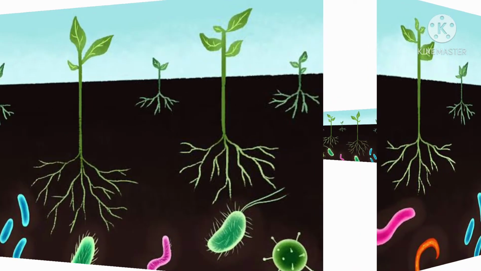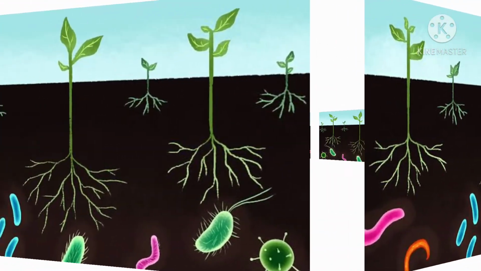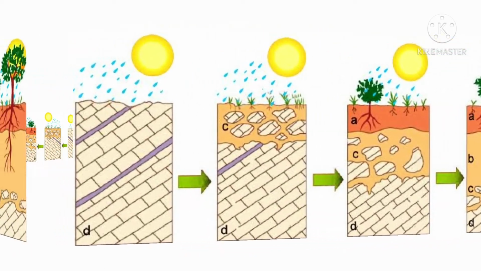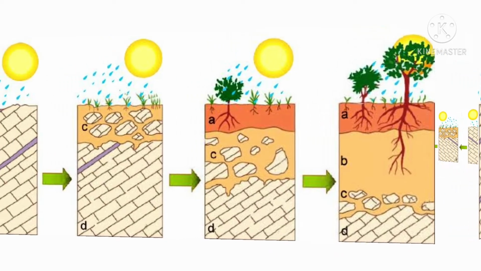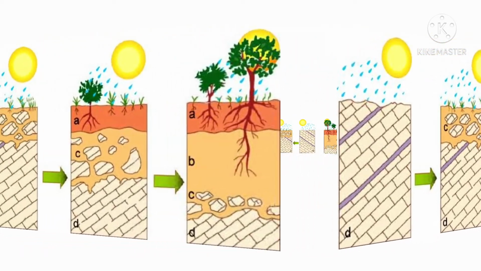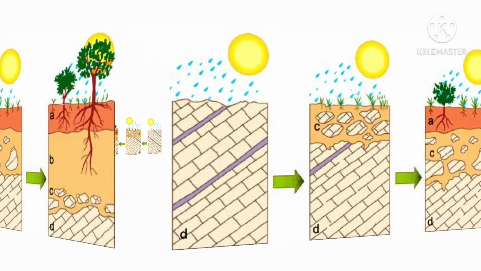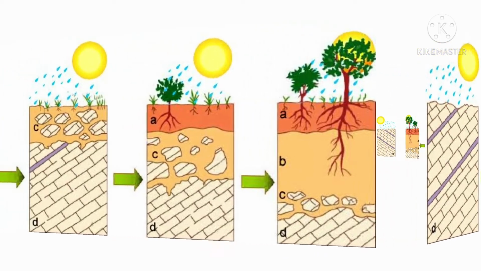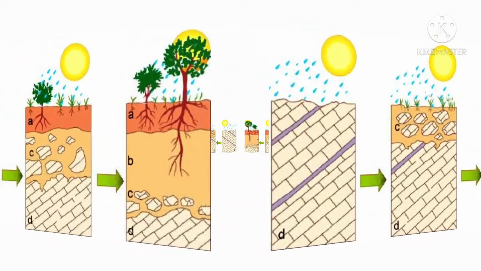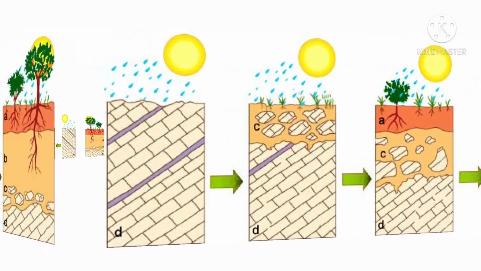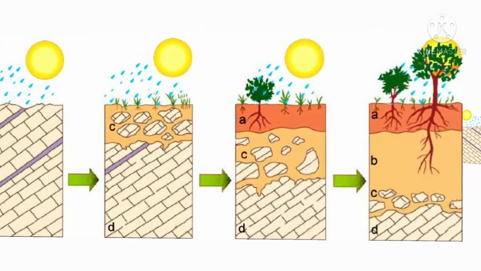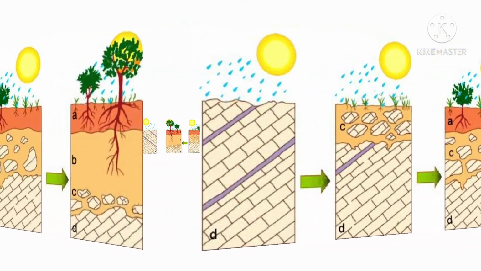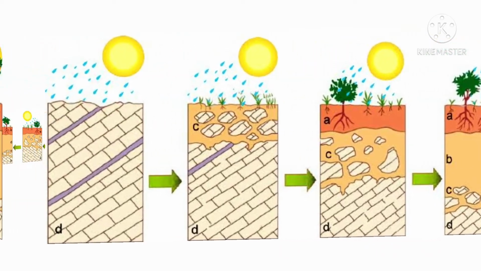Now, the question arises: how is soil formed? Soil formation is a very slow process. It is formed when big rocks break down into small particles by the action of the sun's heat, wind, rain, flowing water, and climatic conditions. The process of soil formation by breaking down of rocks is called weathering. The formation of soil may take hundreds or thousands of years. It is estimated that it may take hundreds of years to form 2.5 centimeters of soil from parent material.